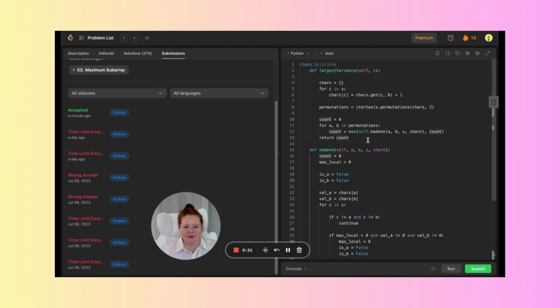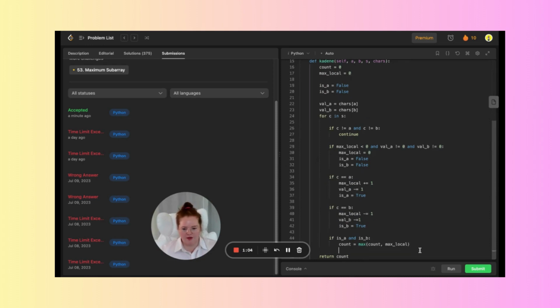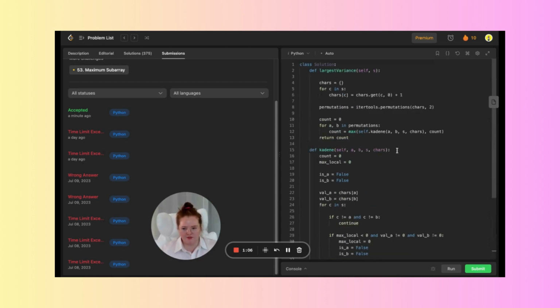I had been watching a couple YouTube videos. I can link those people in the description who helped me kind of get to this solution. This is not my own solution. I would not have thought about this. This is a solution I submitted. I used a couple bits from both videos so I could understand it better.